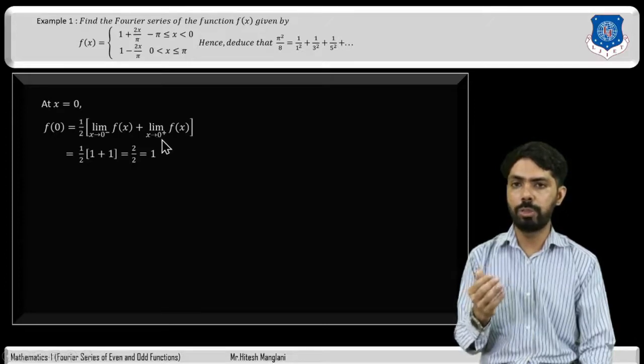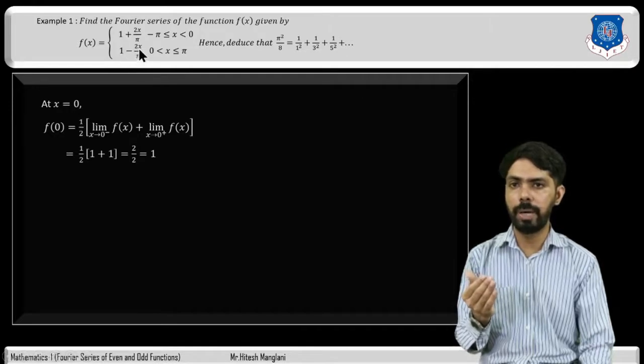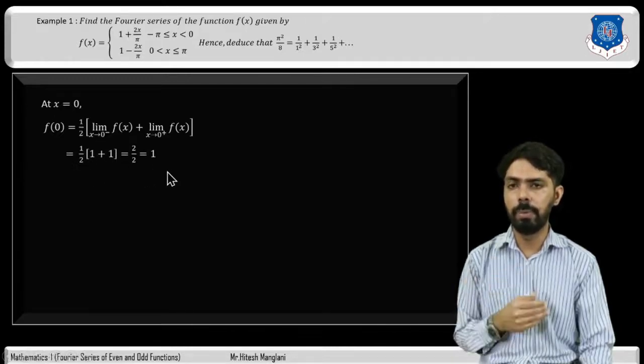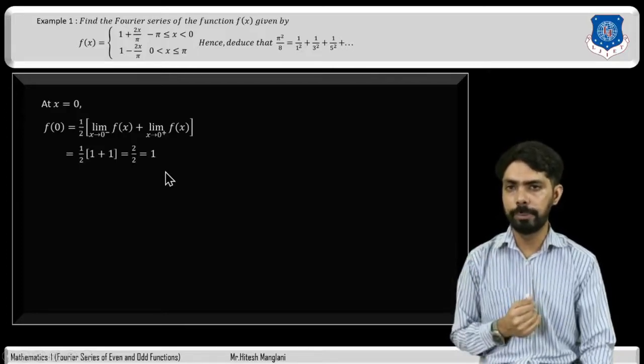So x tends to 0 plus means x greater than 0. Whenever x is greater than 0, the function is 1 minus 2x by pi. So here we will replace x by 0, and it will be 1. So 1 plus 1 will be 2, 2 divided by 2. Therefore it will be 1.